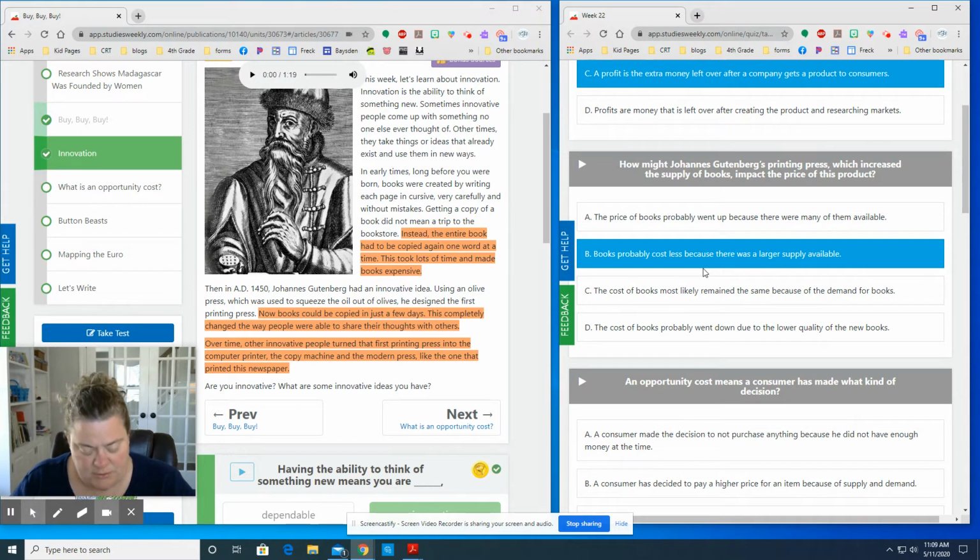On that one, most of you did pick answer choice B, but there were a lot of people who picked A. A would not be correct because the price of books went up because there were so many available. That's not what these articles have told you. Anytime that there's a lot of something, that drives the cost down because it's so easily available. When something is scarce, that's when you can't get your hands on it, and so the price goes up.